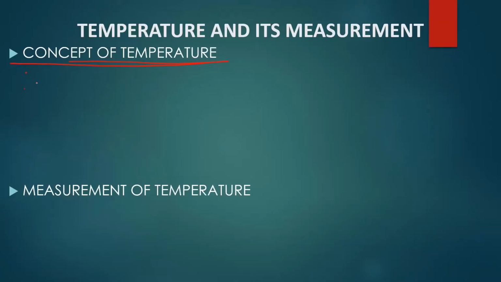Now, leave me with this definition. Let me give you something to go home with, right? Temperature is the degree of hotness or coldness of a body or an object. This is the first definition of temperature, the degree of hotness or coldness of a body.